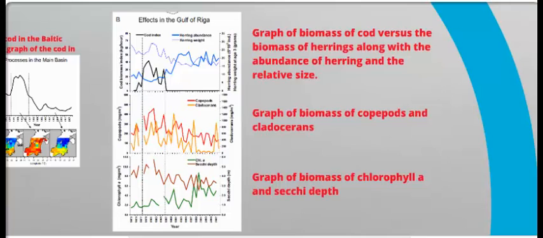Then they examined the biomass of the herring in the Gulf of Riga in relation to the biomass of the cod, as well as the herring abundance and size. In addition to the herrings, they also measured the biomass of the other significant parts of the food chain, the copepods and cladocerans. They also observed the biomass of chlorophyll A that was produced and the Secchi depth, which is the depth of the transparency of the water.